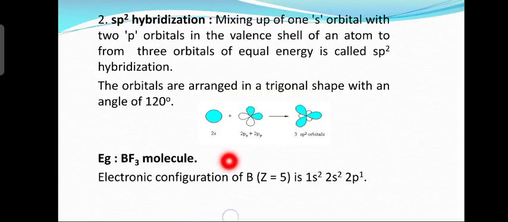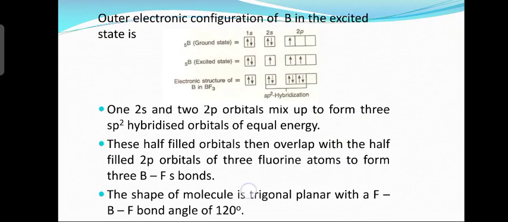Boron has atomic number 5, so the configuration is 1s2, 2s2, 2p1, right? Next slide: the outer electronic configuration of boron in the excited state. In the ground state it is 1s2, 2s2, 2p1.